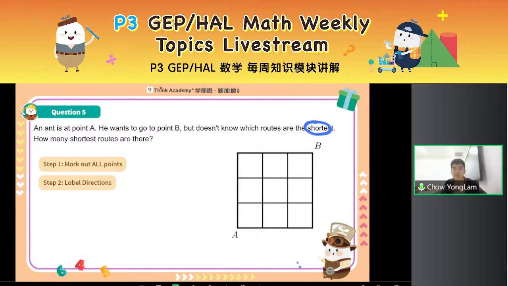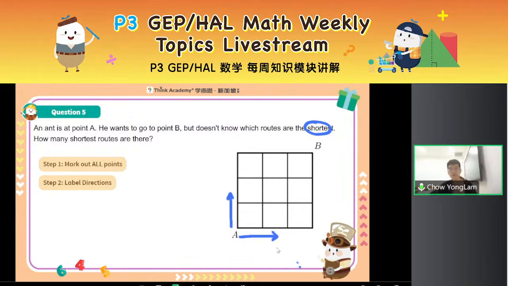But if I want the shortest route, can you tell me which directions can I go? Up, down, left, or right? Right, which directions can I go? Yes, you can go up and go to the right, right? Please label your directions. Okay, now, can you do this together with me and be slightly faster?